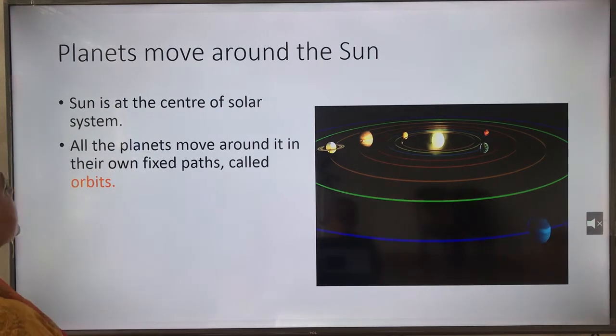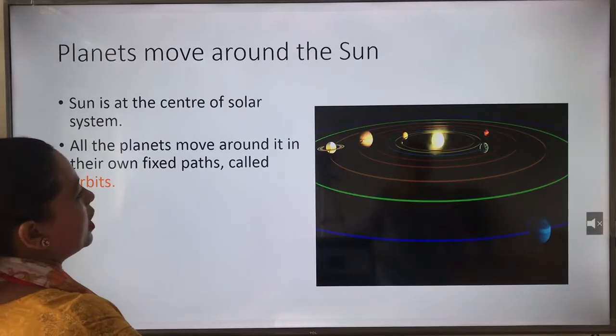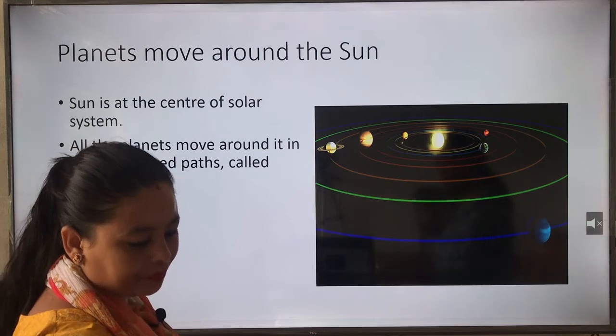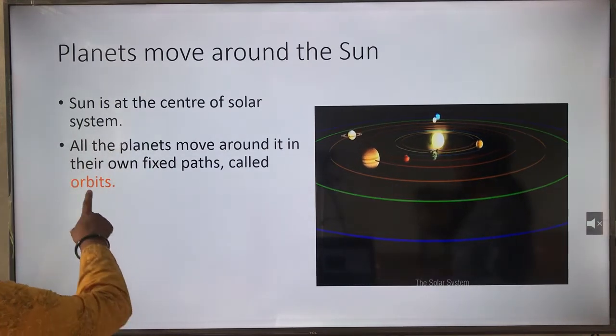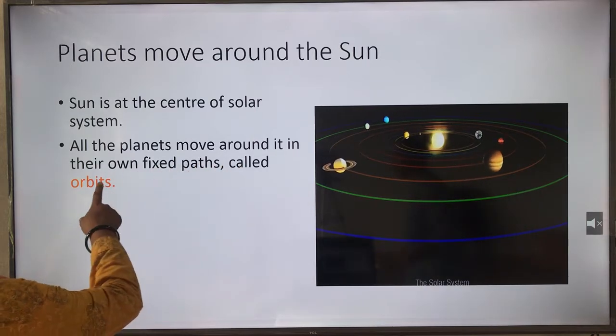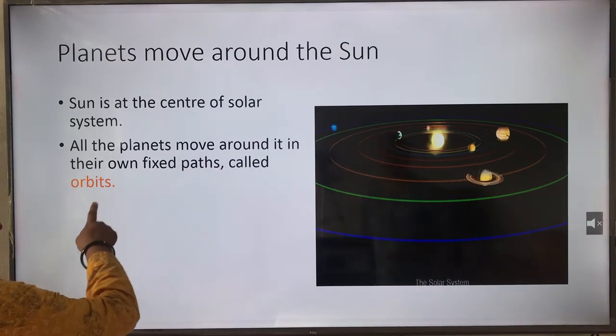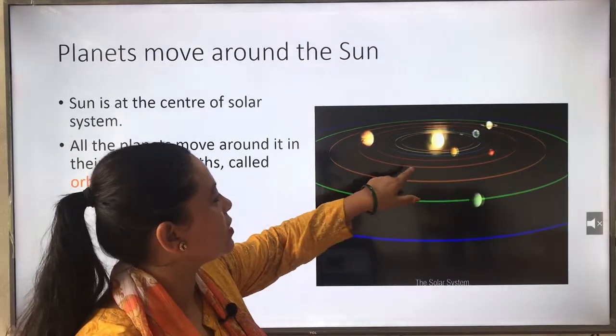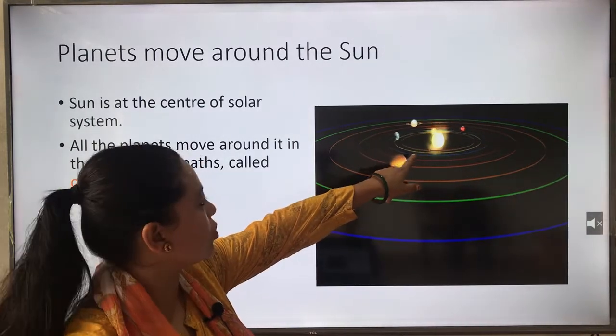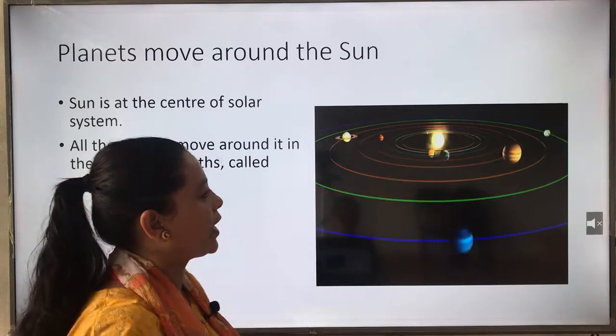So next one is, planets move around the sun. You can see all the planets move around it in their own fixed paths called orbits. At the center of the solar system is the sun.